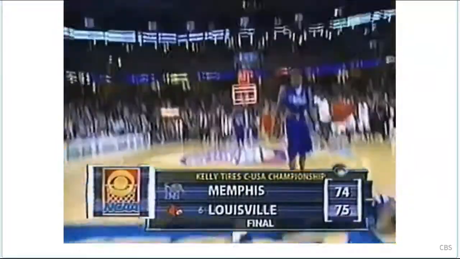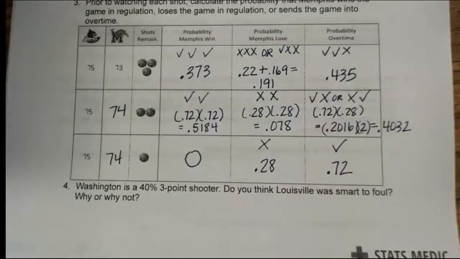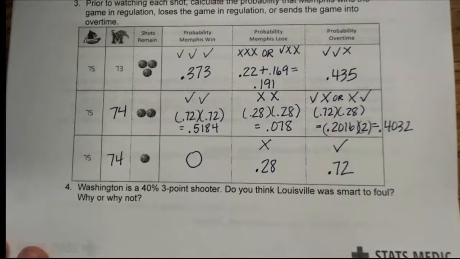Oh, he missed it. Somebody's got to go. He missed it. Oh, no. The first man there is John. So he missed it. Louisville won the game. They ended up going on to the NCAA March Madness tournament, and the rest is history.